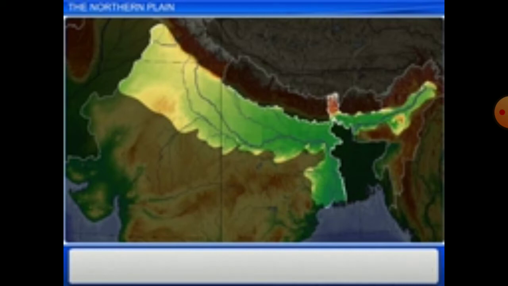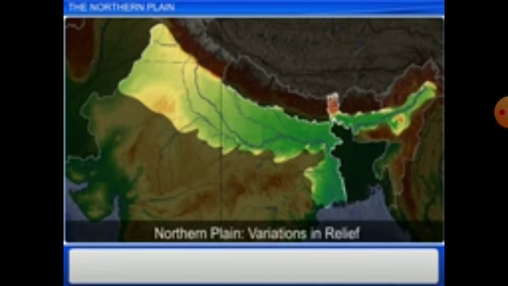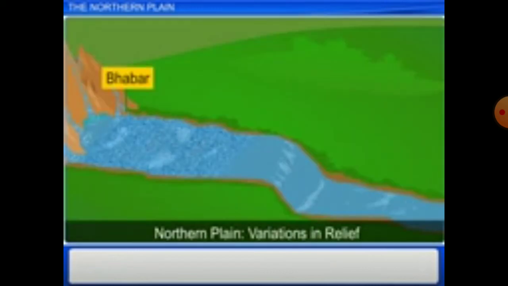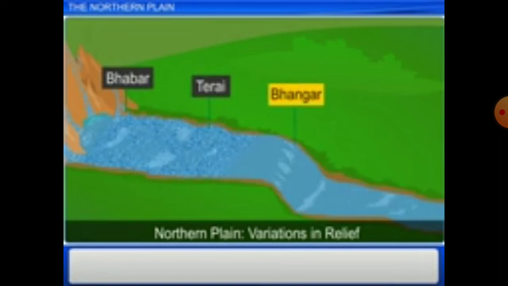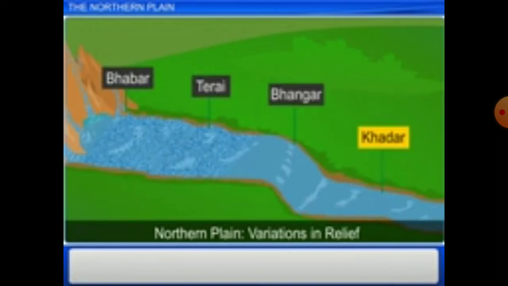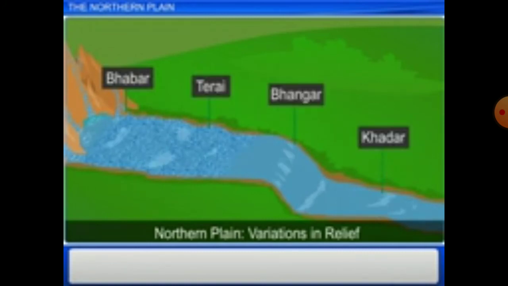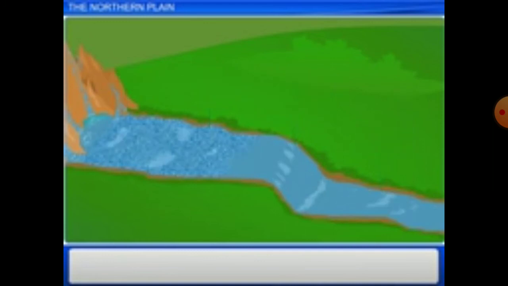Delta, oxbow, and many other types of geomorphological features. The variety of relief. The physical divisions of the northern plains are Bhabar, Terai, Bhangar, and Khadar. These are the rivers' physical features, reflecting the age of the river.